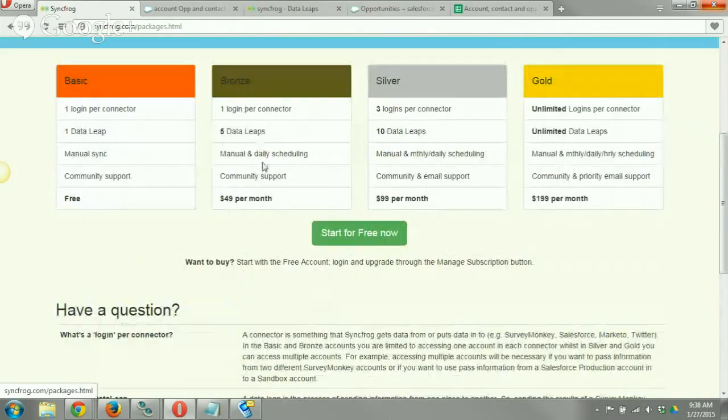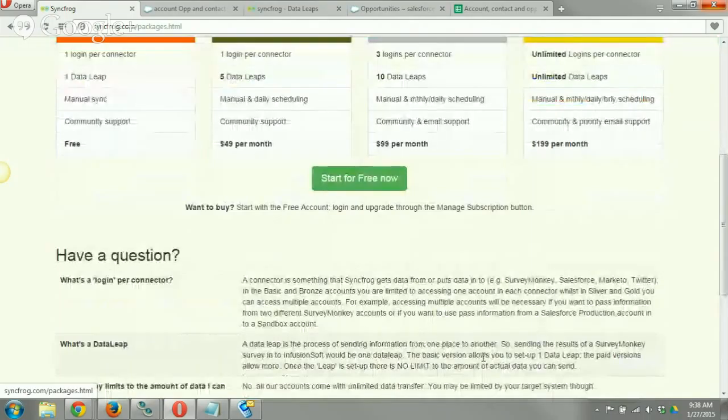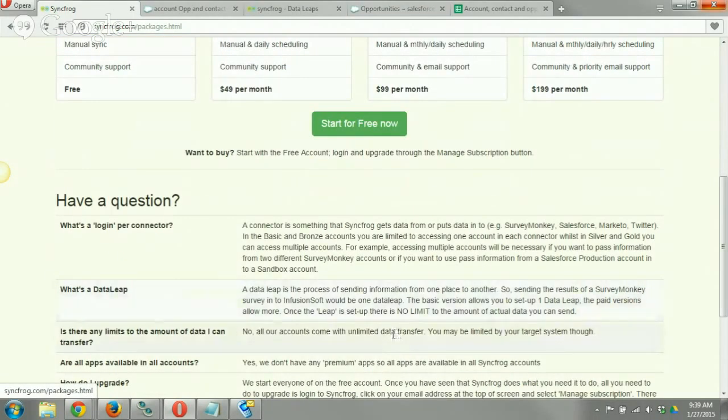At least with going to the bronze, you can actually have it set to daily. That way you can get your results every day. So that's kind of cool. You can set it up. You don't have to go into Syncfrog, click the activate button, and then wait for your data to sync over. It'll just do it automatically for you. So that is a data leap.